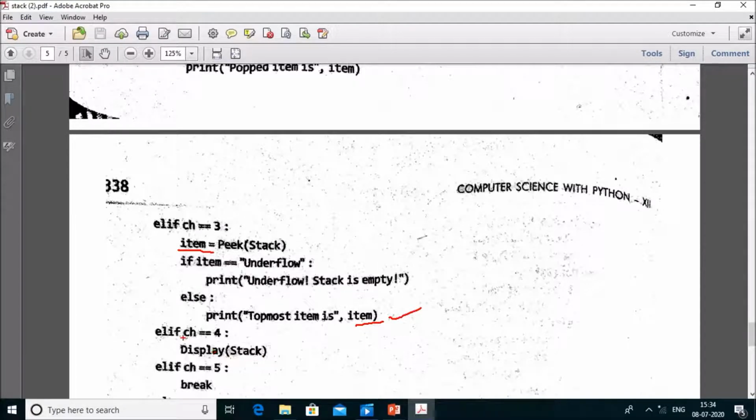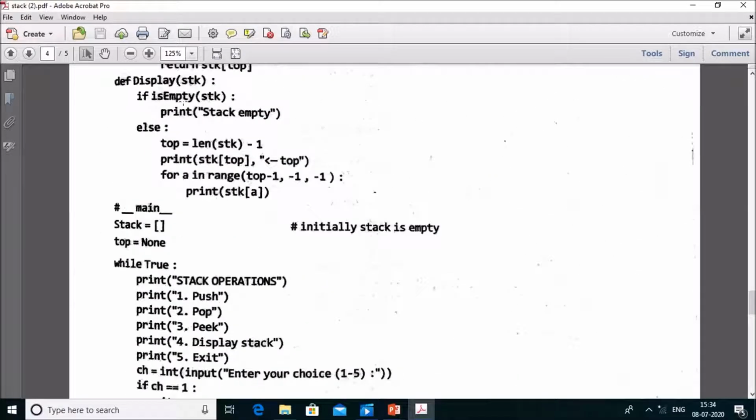If you press choice equal to 4, then the display function gets called. First of all it checks whether the stack is empty. If it is empty, print stack empty. Otherwise, just print the values one by one. First check the length of the stack, and then run the loop from the topmost value, decrementing it by 1 up to 0.